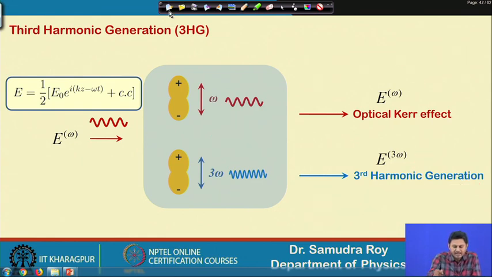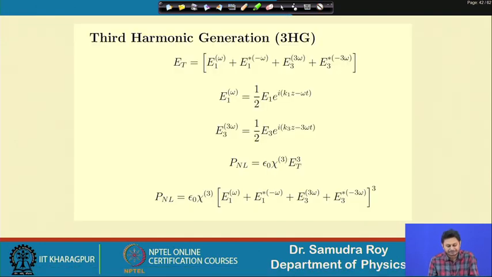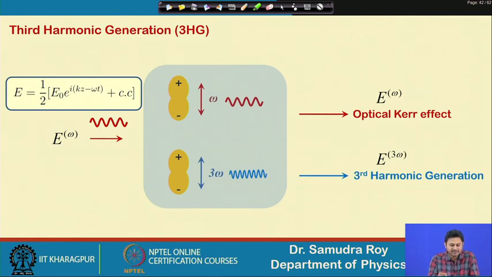How these things happen we will study in detail by using our mother equation, which is the nonlinear Maxwell's equation. Exploiting the nonlinear Maxwell's equation, we try to derive the evolution of the amplitude of the third harmonic wave as well as the fundamental wave. So, here the total electric field will be the combination of the electric fields. There are two electric fields inside the medium already.